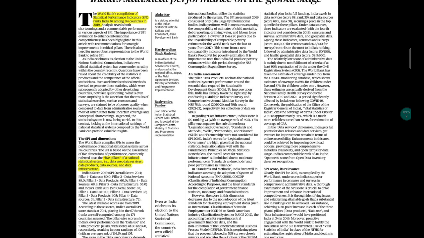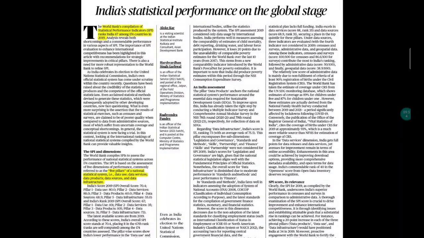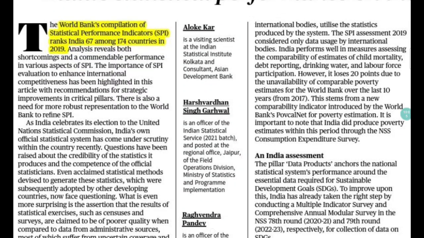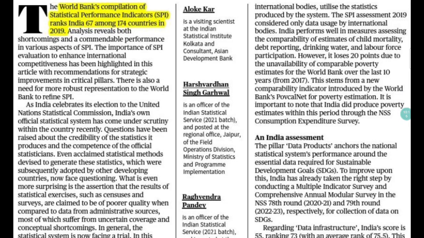Another important article that is given in the newspaper of 2nd October, you can see over here. The article is talking about India's statistical performance on the global stage. So recently there is a report, the World Bank's compilation of statistical performance indicators. It ranked India 67 among 174, and India celebrates the election in the United Nations Statistical Commission.